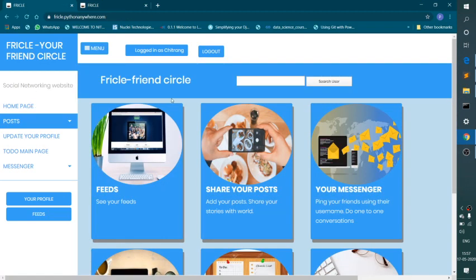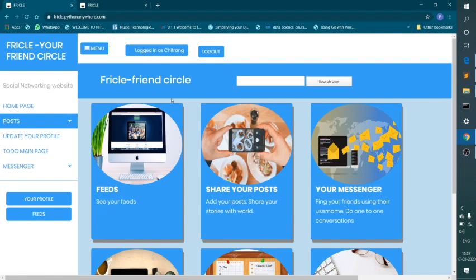I have developed this website using the Django Web Framework, and I have used Python as the backend programming language. I have used HTML, CSS and Bootstrap in the front end. It uses the SQLite database, which comes by default in the Django Web Framework.